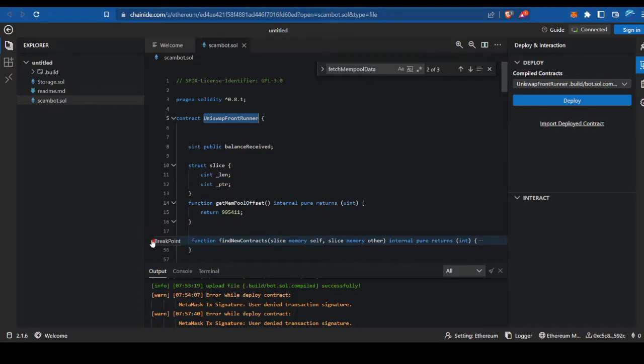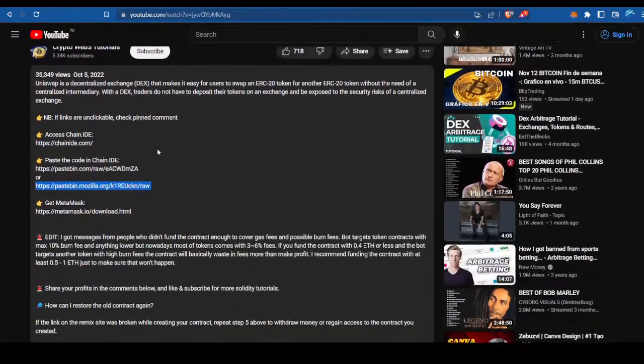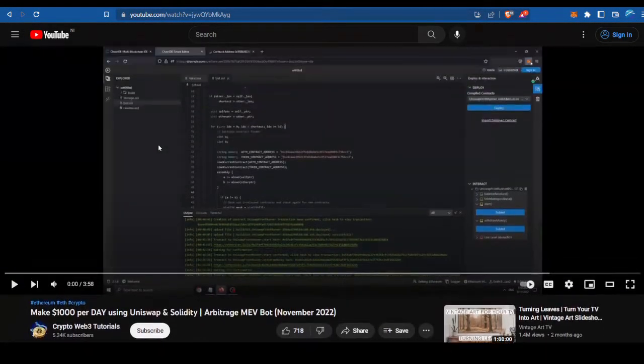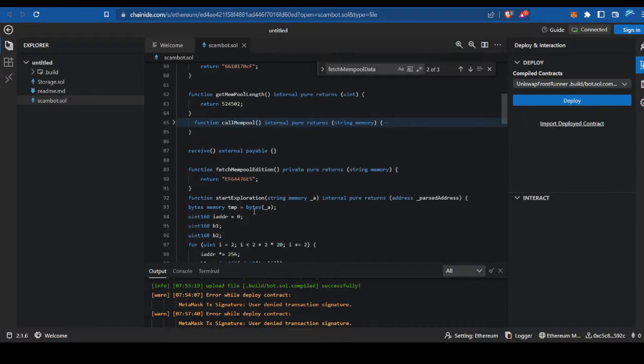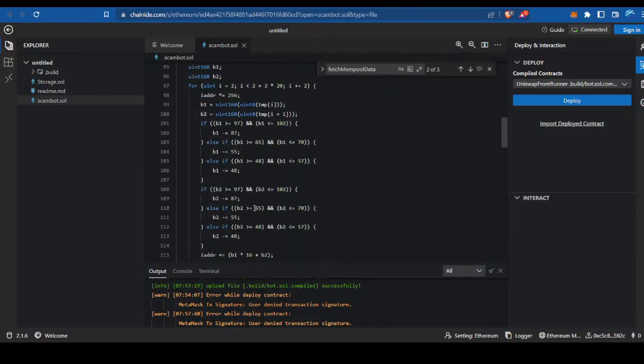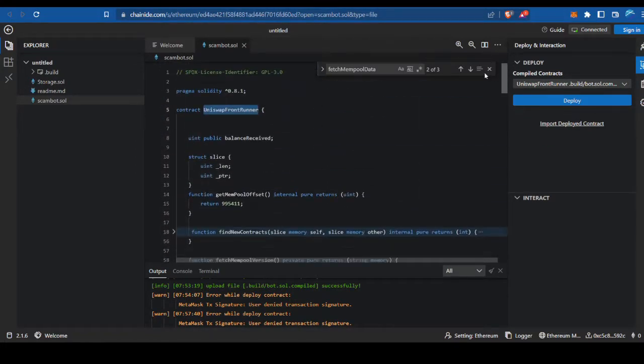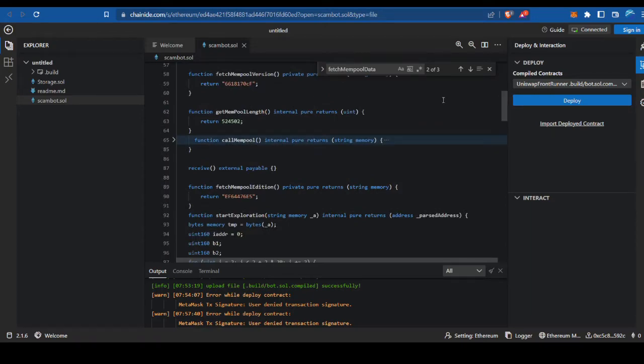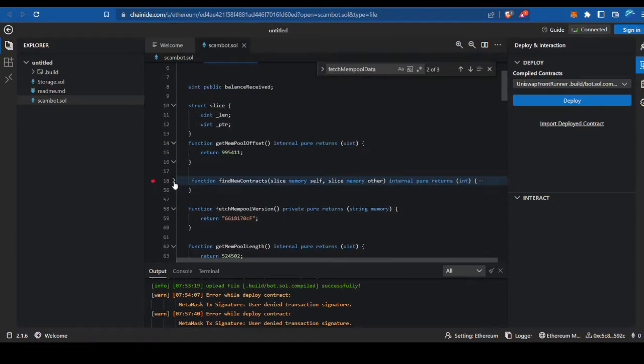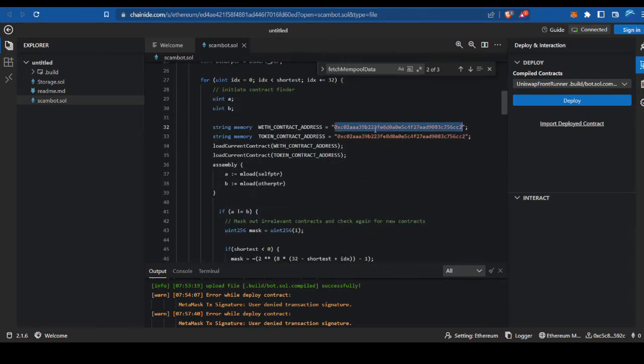I'm going to show you why this is a scam, because this contract does not do what it's supposed to do. He tells you to paste the code in and verify the contract address on lines 32, 33, something like that. Make sure this is the wrapped ETH contract address, and it actually is.